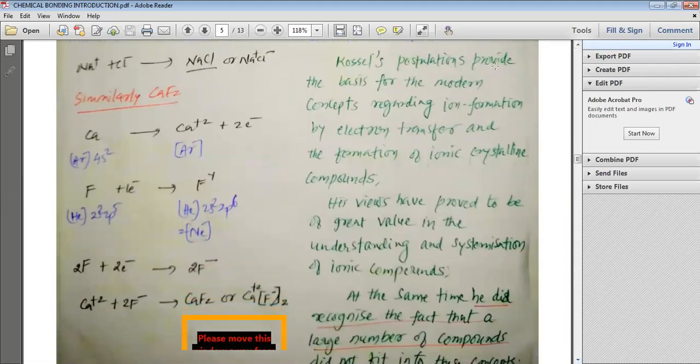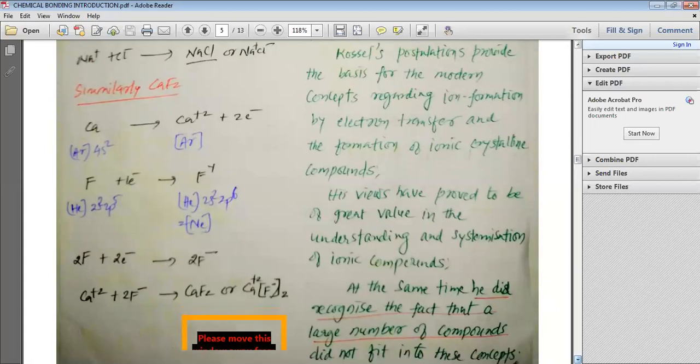Kossel's postulations provide the basis for the modern concepts regarding ion formation by electron transfer and the formation of ionic crystalline compounds. So Kossel's ideas, Kossel's theory, was the first logical attempt to understand the formation of the various ions and how the crystalline forms of the ionic compounds are produced.